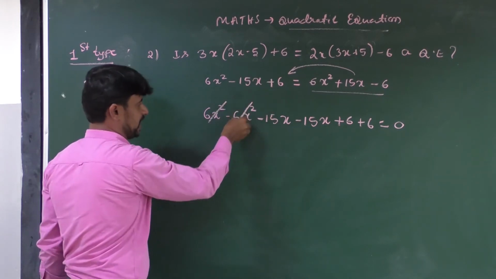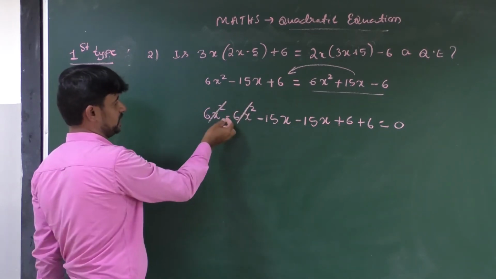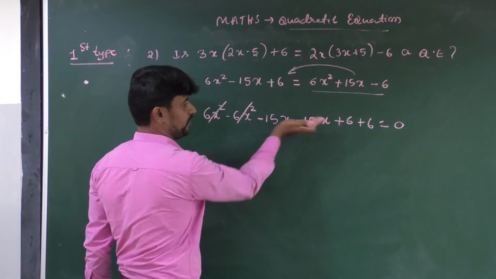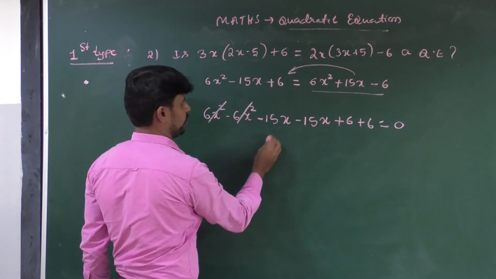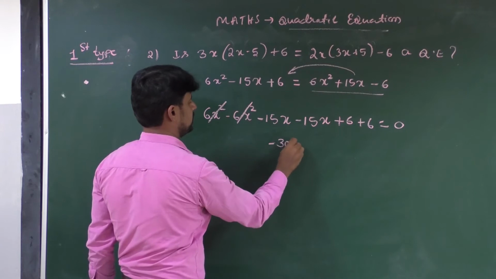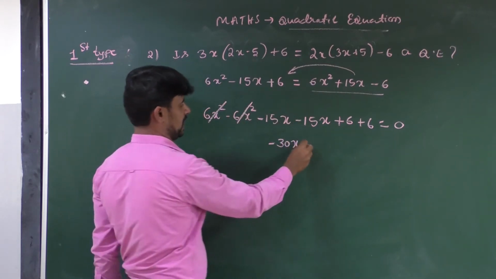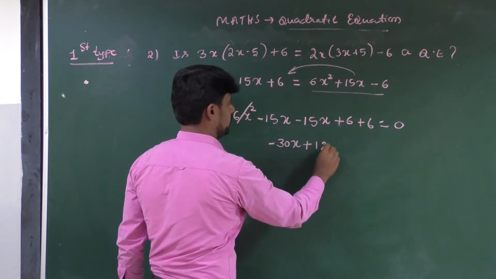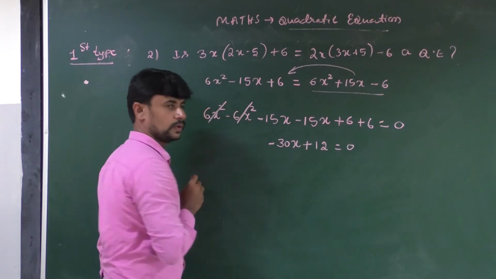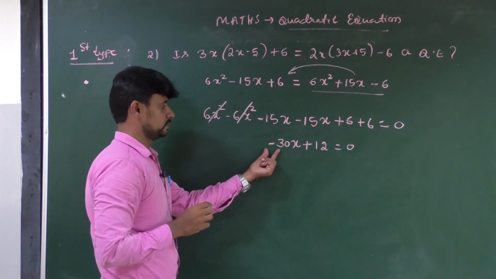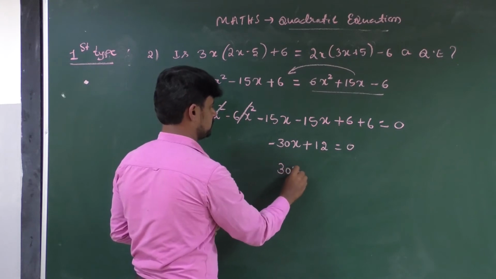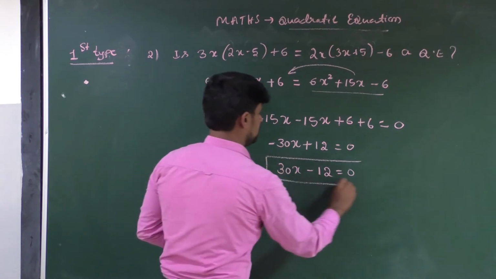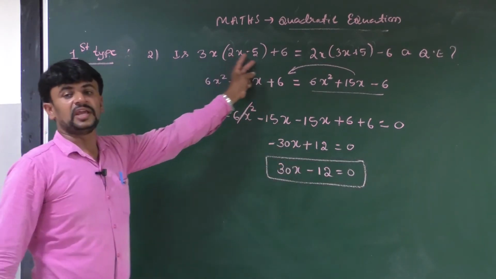6x square and 6x square get cancelled because they have opposite signs. Then here we have minus 15x, minus 15x. If there is a minus, minus, you have to add them, then it becomes minus 30x plus 6 plus 6, 12 is equal to 0. Then if you change the sign, it becomes 30x minus 12 equal to 0. This is the simplification of the given equation.